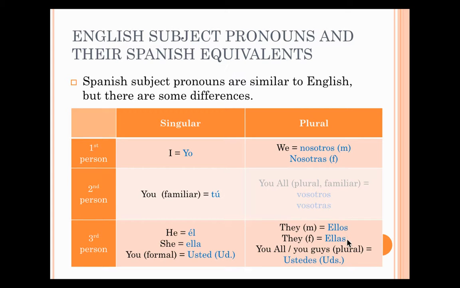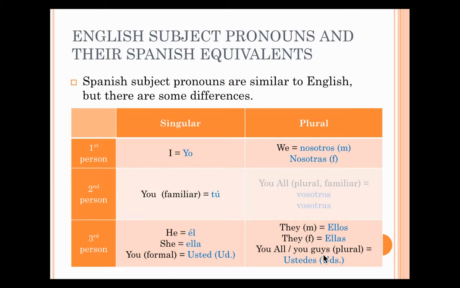Then down here, ellos and ellas is they, which you can see right over here. And that is when you're talking about a group of people. They're not in the conversation. They don't know you're talking about them. They are the subject of your conversation, but they are not in the conversation.